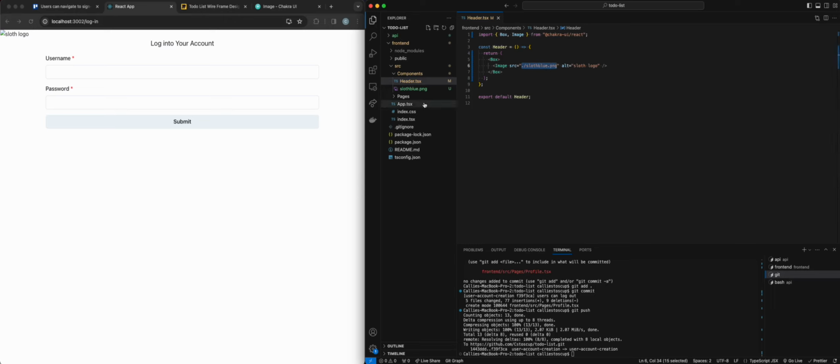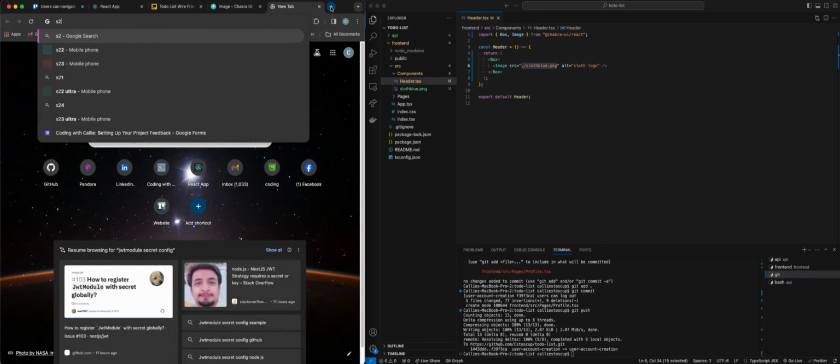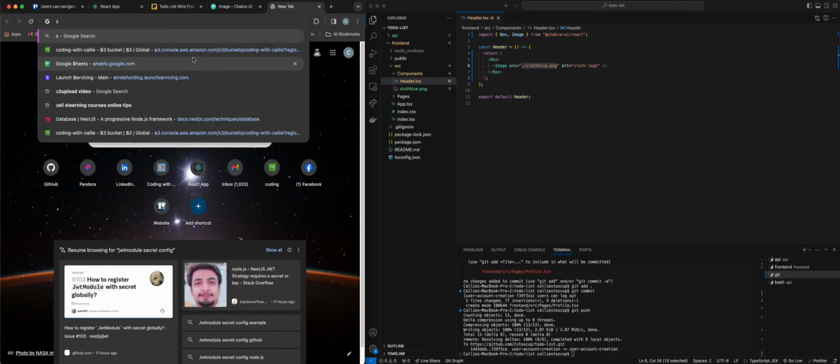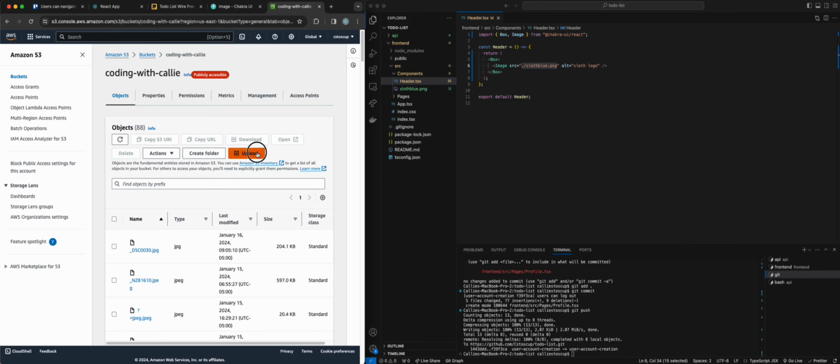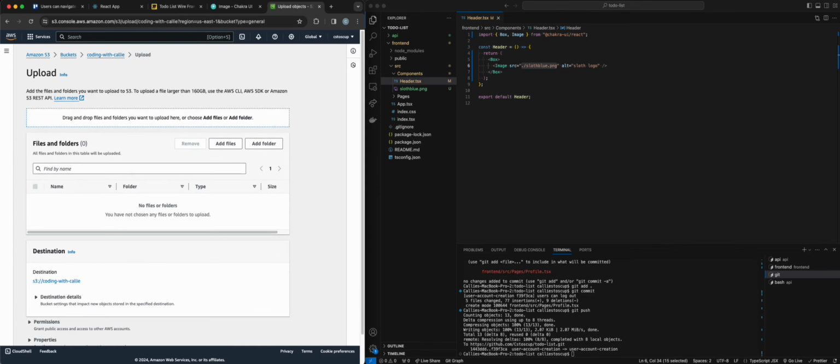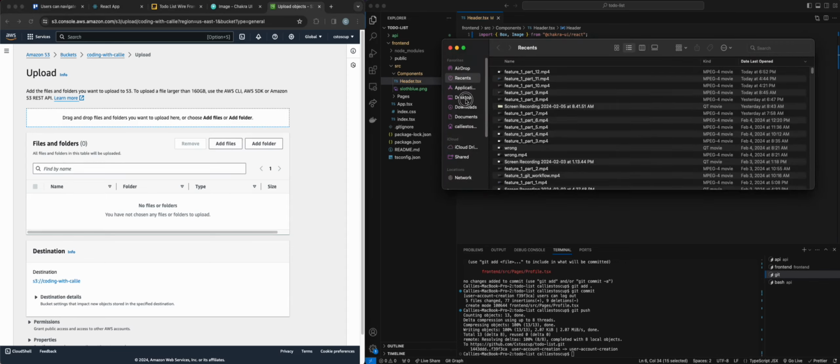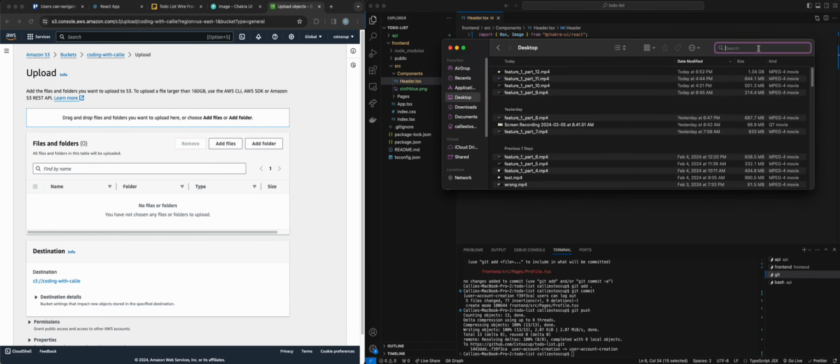So I actually think I have this in my S3 bucket. So I think I'm going to use that instead. So I'm going to go to my S3 bucket so I can get a URL for it. So let's go ahead and do sloth.